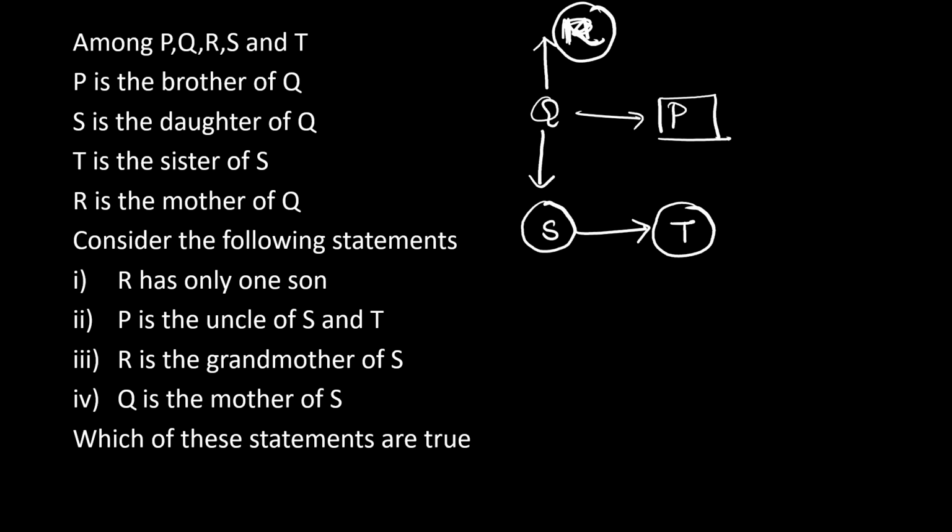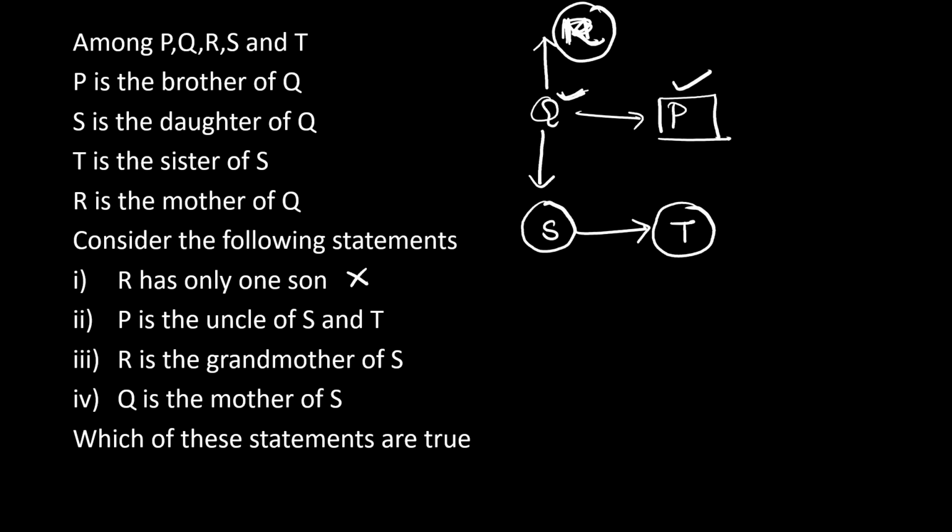Now consider the following statement. R has only one son. Okay, this P is the son of R. Okay. Now Q can be a son or a daughter. It is not mentioned. So R has only one son is not the correct option.